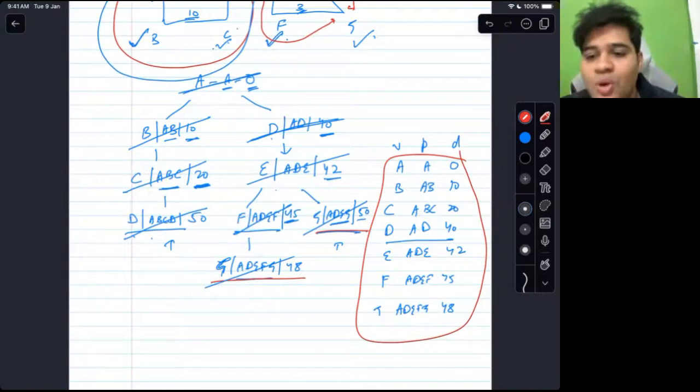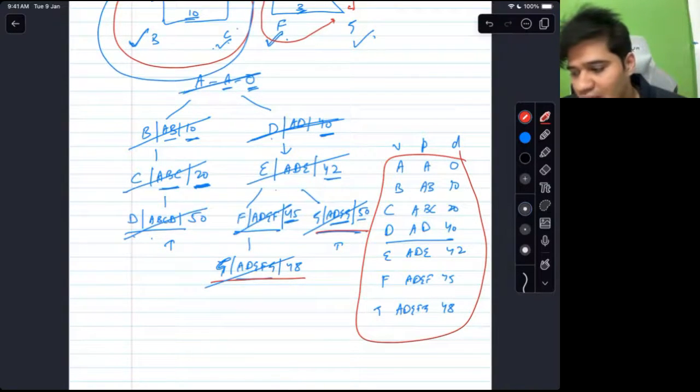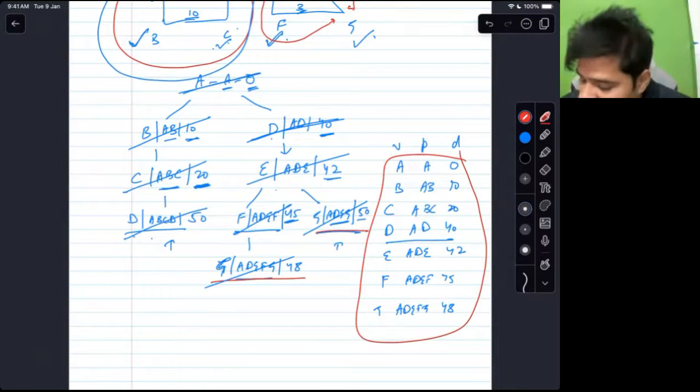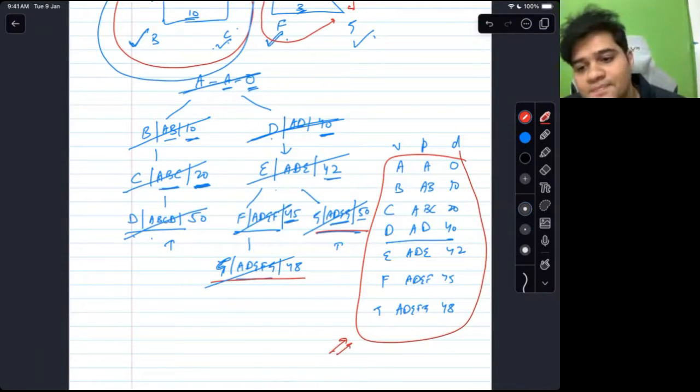Is the algorithm clear to everyone? Did you enjoy it? Should I give you a question, a graph with some values, and you will be requested to share this output with me? You will have to share this output with me. Will you be able to do that?